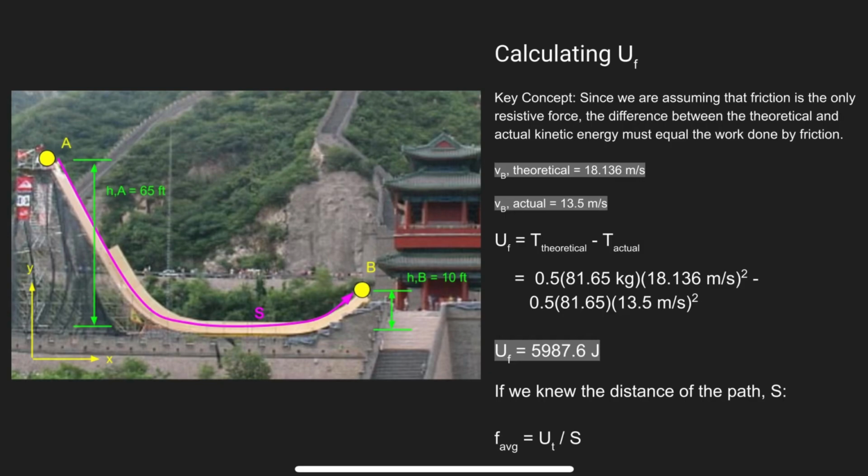By applying this concept, we are able to find that the work done by friction while Danny is traveling along the ramp is equal to nearly 6 kilojoules. I was not able to locate a full plan for the ramp, so I was not able to determine the exact length of the path. However, if we had this information, we could divide the work done by friction by the length of the path to come up with an estimate for the average magnitude of the frictional force.